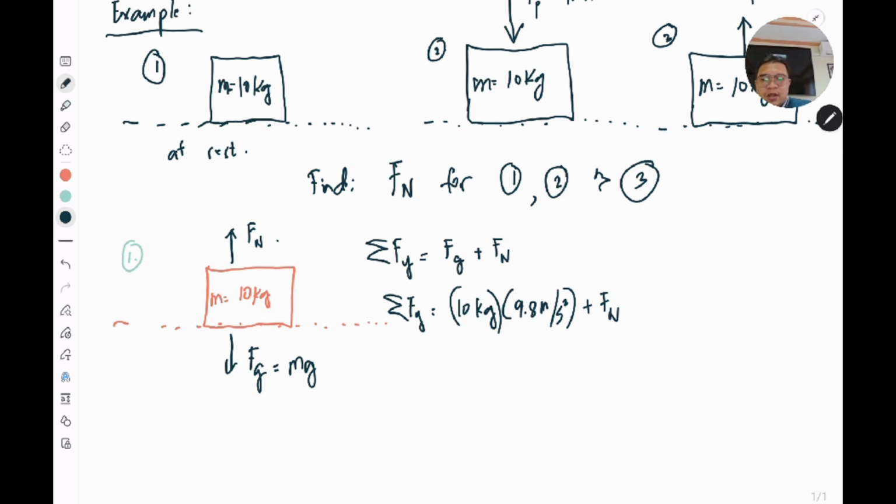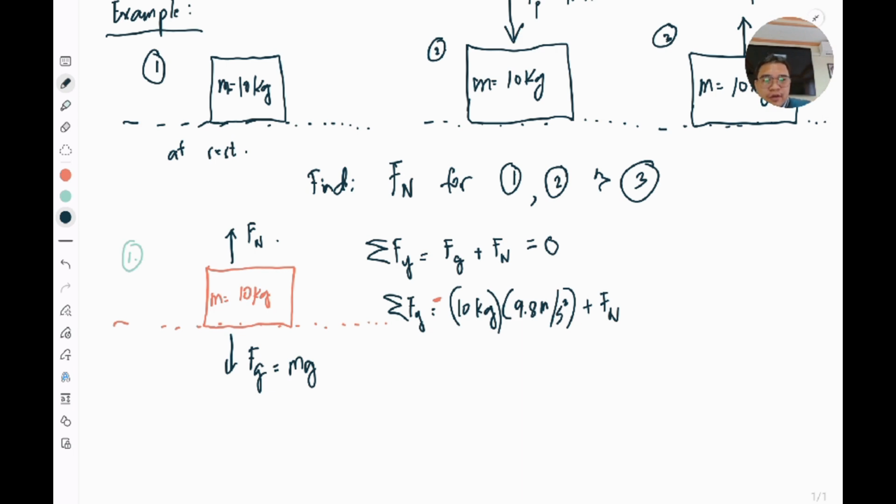But take note, since Fg here is going downward, we have to designate a negative sign in this case, because the gravitational force is always pointing downward. By the way, we forgot another equation here. This should be set to 0 because the box is at rest. I mean to say the net force there is equal to 0, or the sum of all the forces in the y dimension is 0.